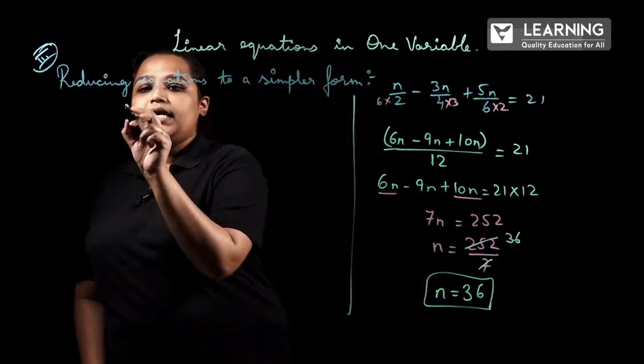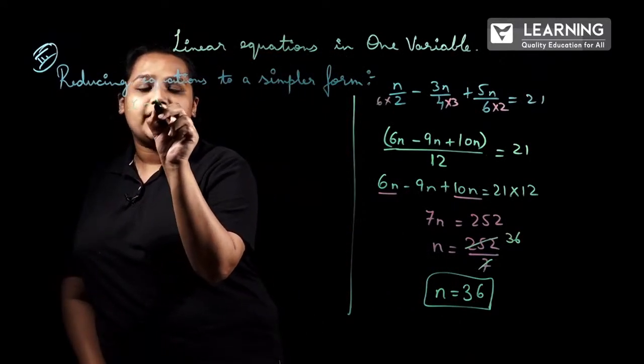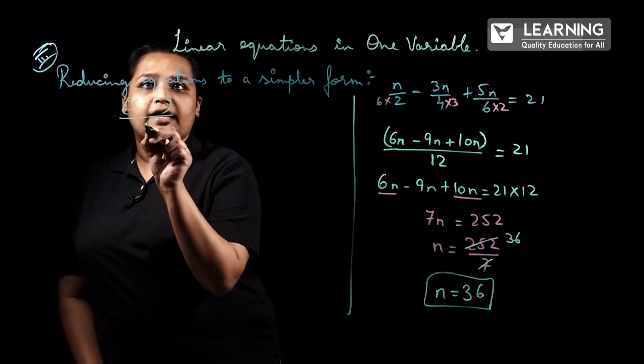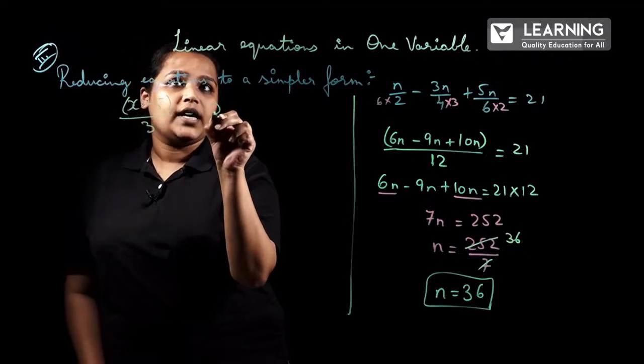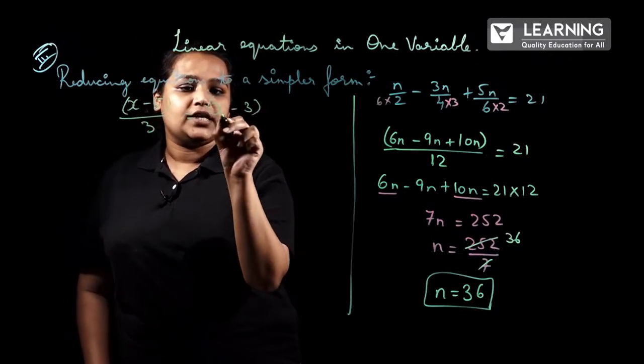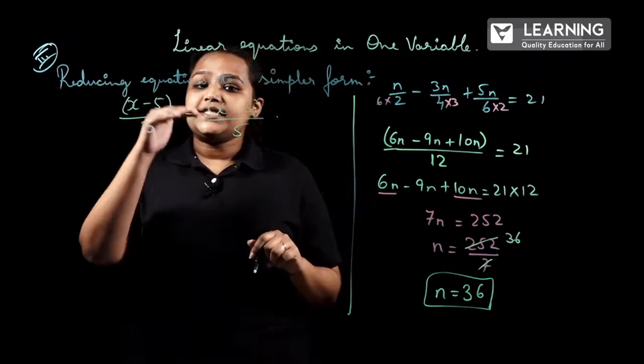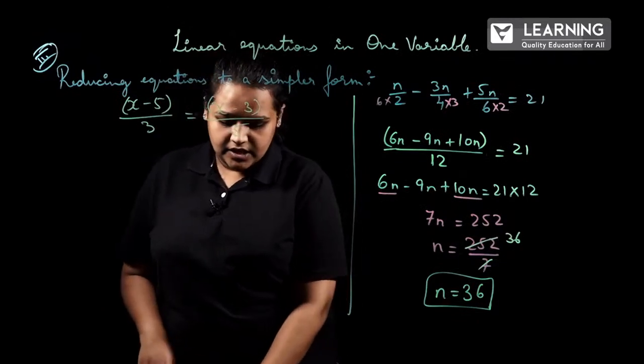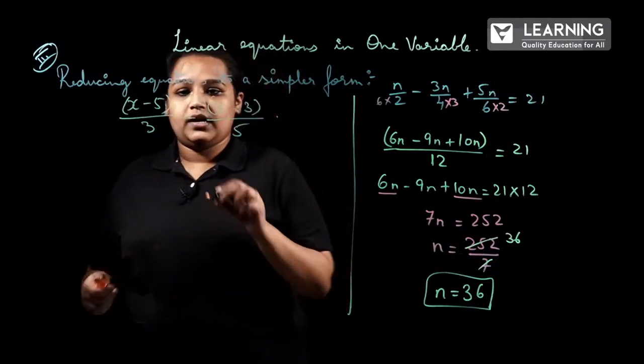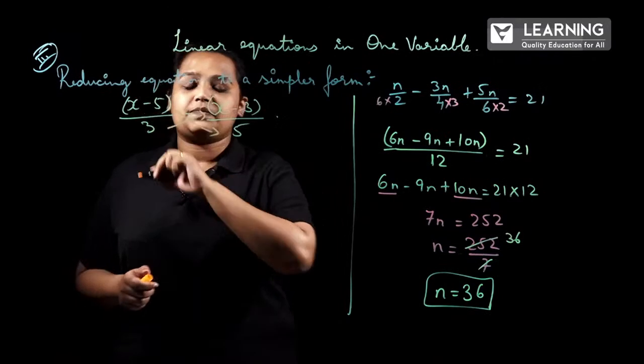Another example is (x - 5)/3 = (x - 3)/5. When they give this type of question, there is a very simple way: cross multiply.